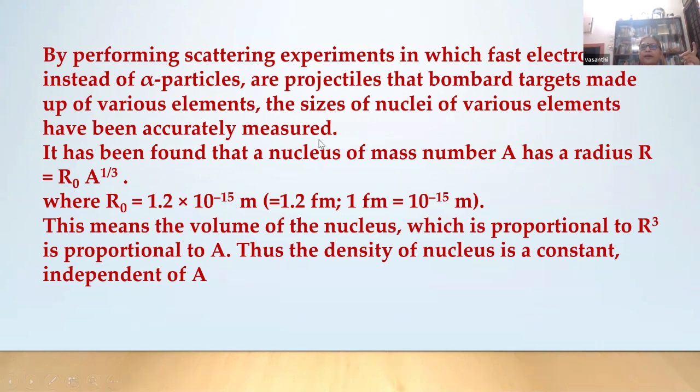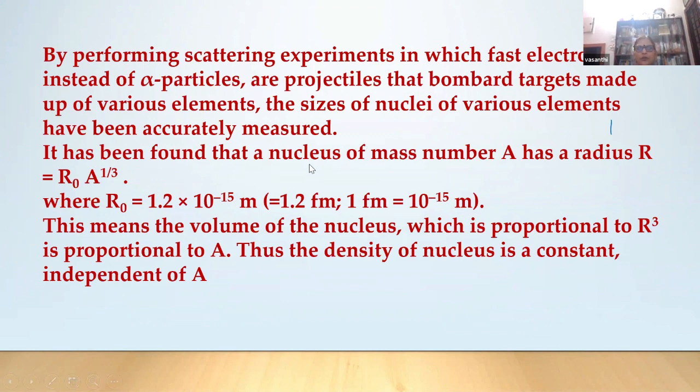It was repeated with a different projectile. Projectiles are not alpha particles, projectiles are fast electrons. So this will carry 1 mark.